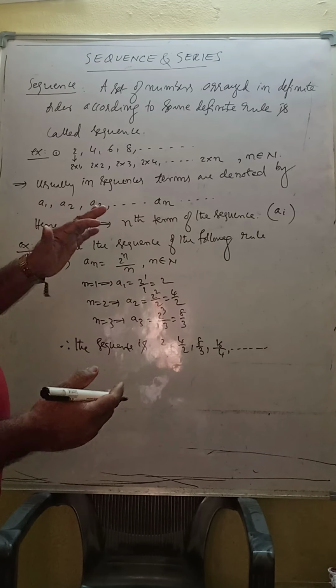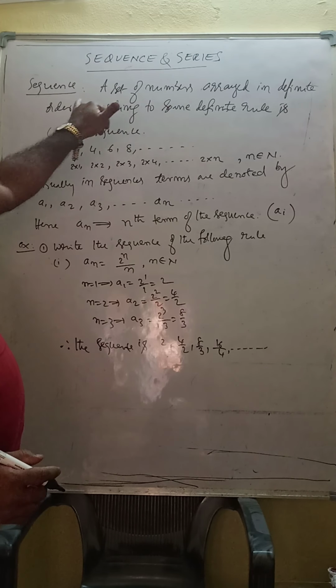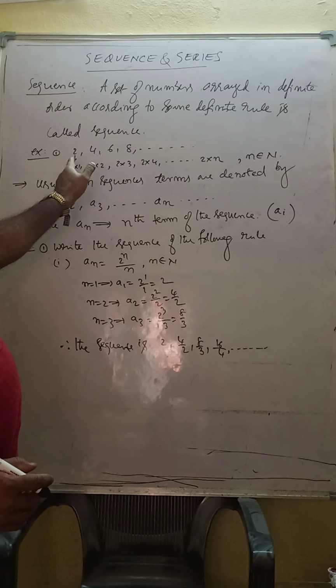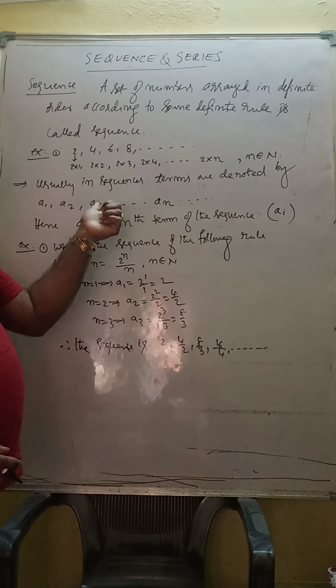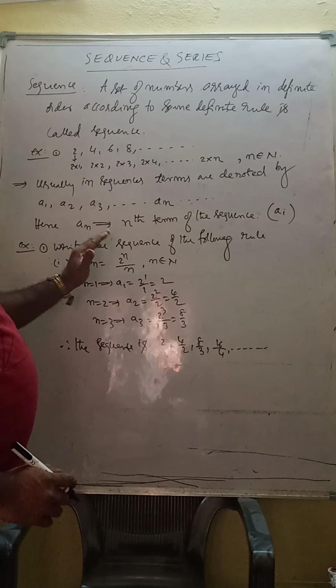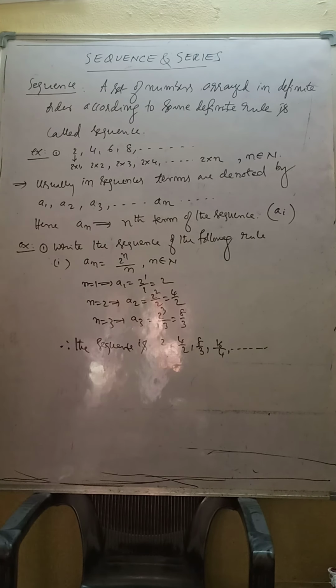Remember once again, a set of numbers arranged in definite order according to some definite rule is called a sequence. Usually terms are denoted by A1, A2, A3, An. An is the nth term of the sequence. What is the use of the nth term? If you know the nth term, we can find any specific term in the given sequence.